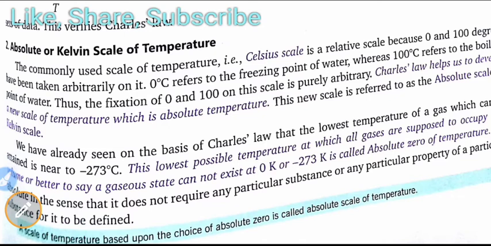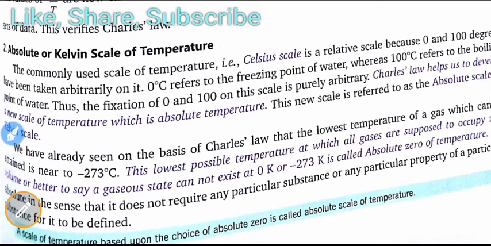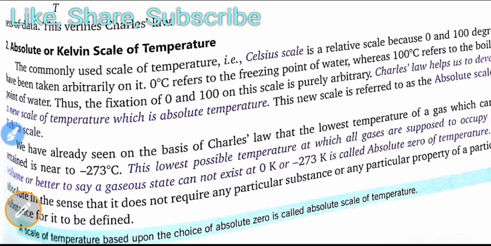Sometimes a question may be asked: this lowest possible temperature at which all gases are supposed to occupy zero volume, or better to say a gaseous state cannot exist, is 0 Kelvin or minus 273 centigrade. 0 K is called the absolute zero of temperature.